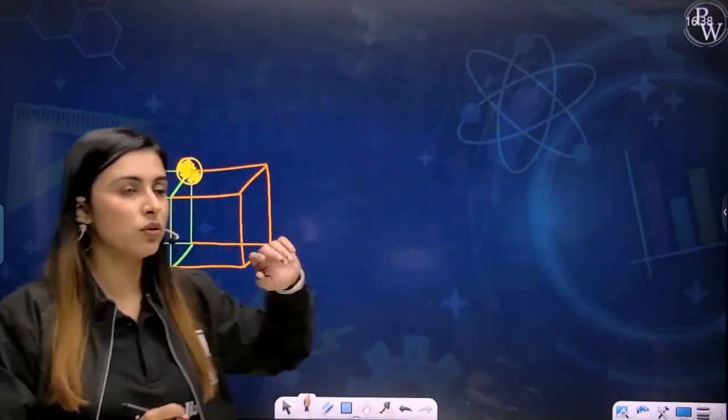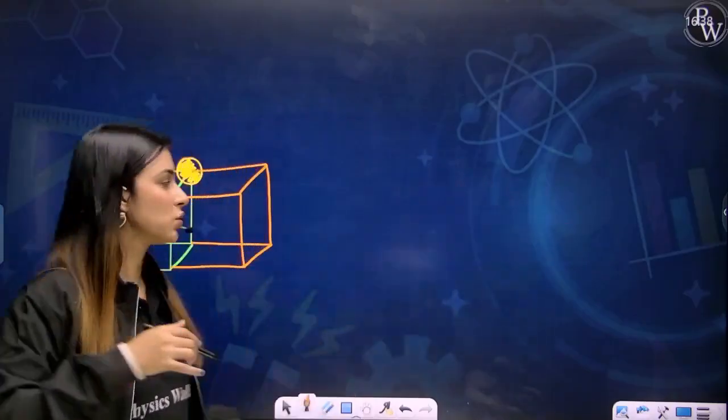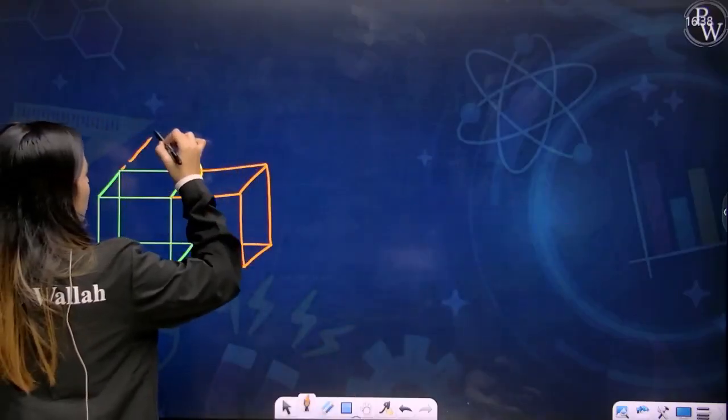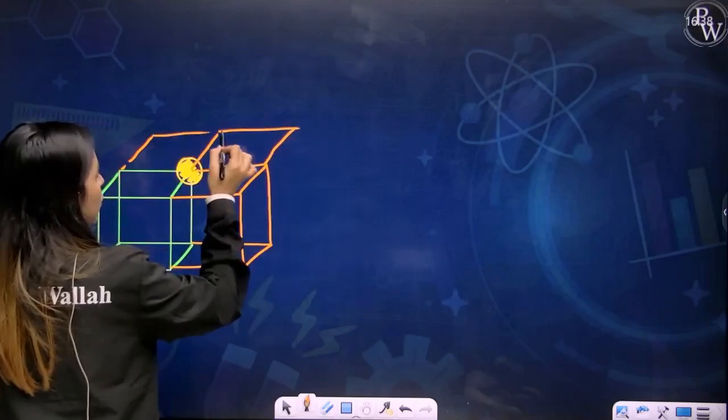This is the room. You have a room next to it. So this is the other room. Now imagine you have these two rooms. Obviously, backward also you have two rooms. So you have two rooms backward as well. I hope you're getting it.